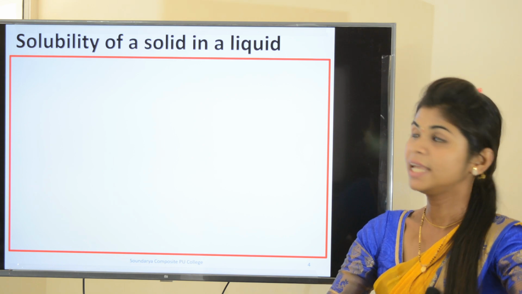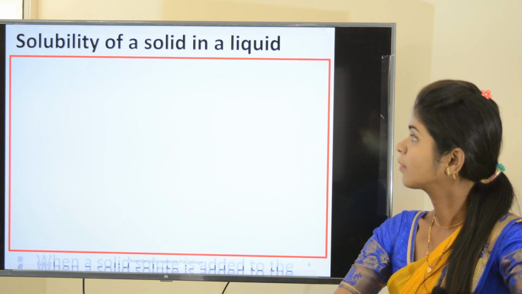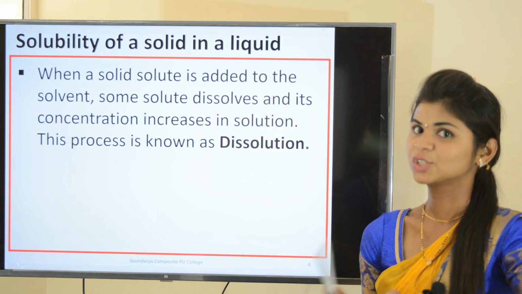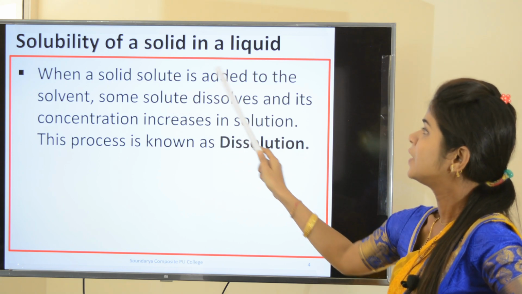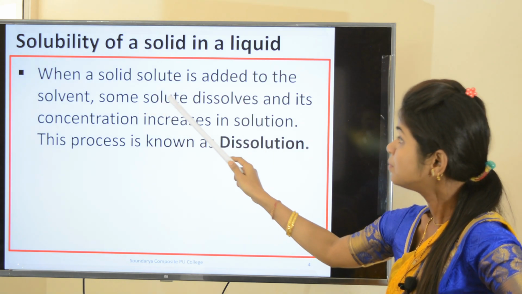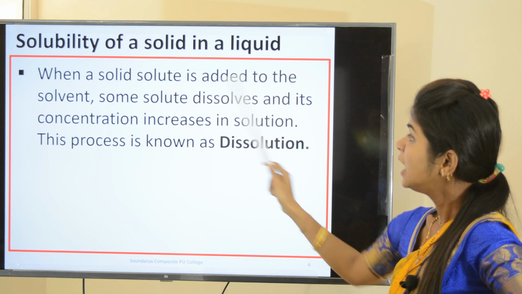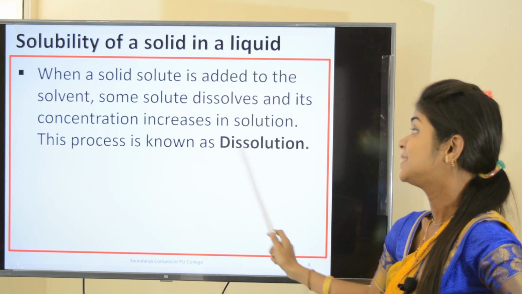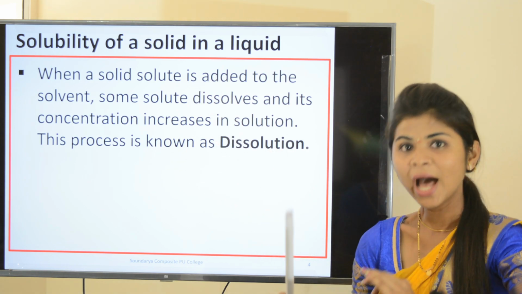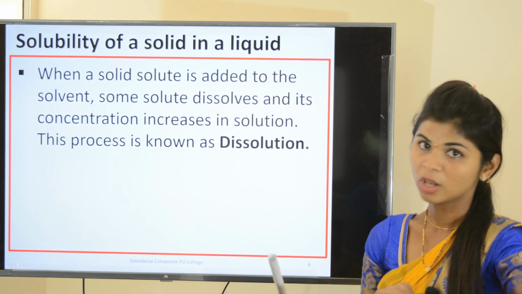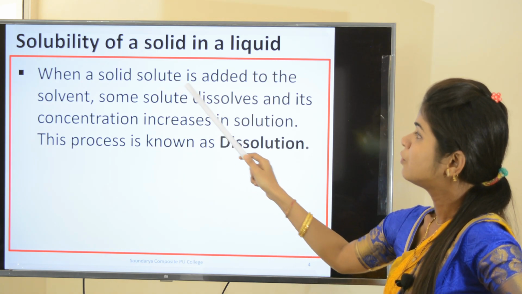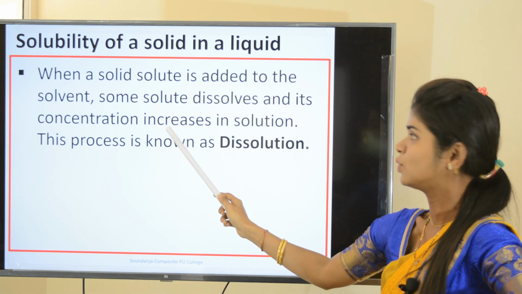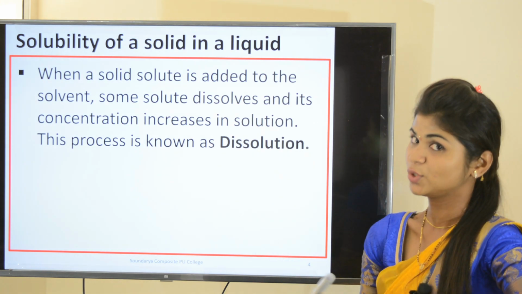Solubility of a solid in a liquid. What happens when you add a solid solute to the solvent? When a solid solute is added to the solvent, some solid dissolves, and its concentration increases in the solution. This process is known as dissolution. Because some of the solute dissolves, its concentration increases in the solution.